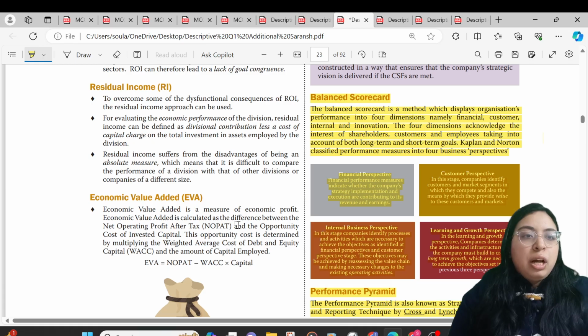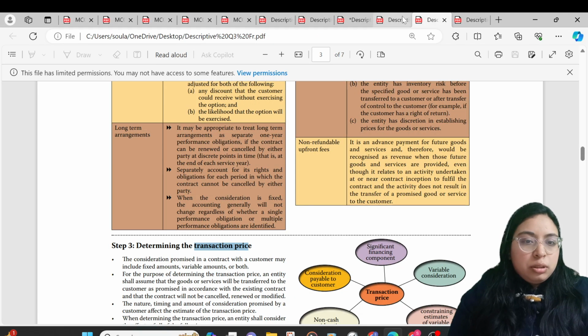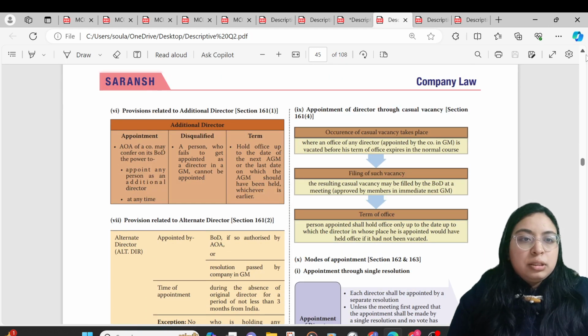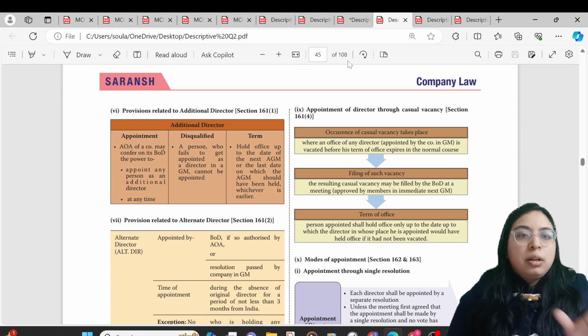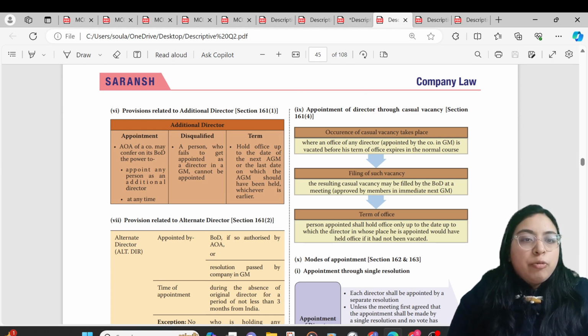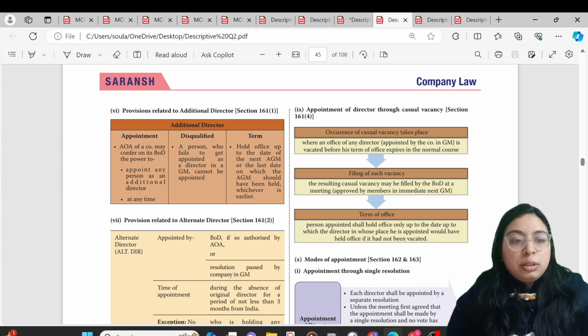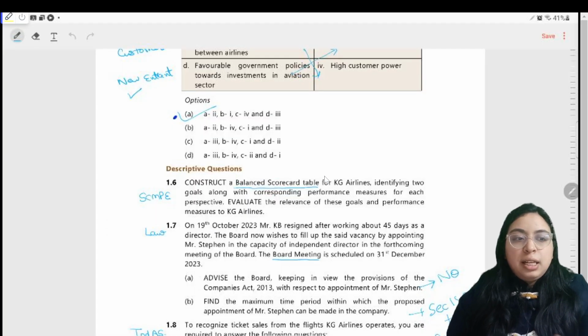So quickly move on to the ICAI Saransh. Appointment of directors through casual vacancy. This is the copy of the ICAI Saransh in the 108 material. Entire company law has been covered. Appointment of director through casual vacancy: where the office of any director appointed by the company is vacated before his term, the resulting vacancy may be filled by the board, approved by the members in the immediate next general meeting. The person appointed shall hold office up to the date up to which the director in whose place he is appointed would have held office if he had not vacated. So this entire para has been copied by the ICAI in their answer.